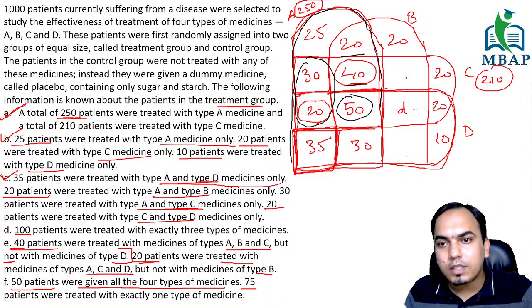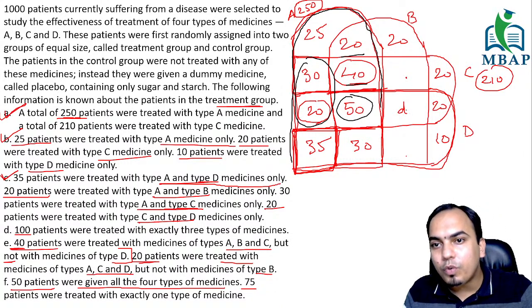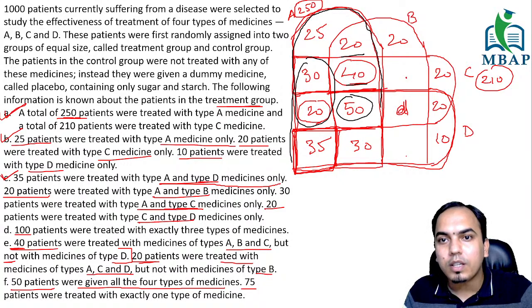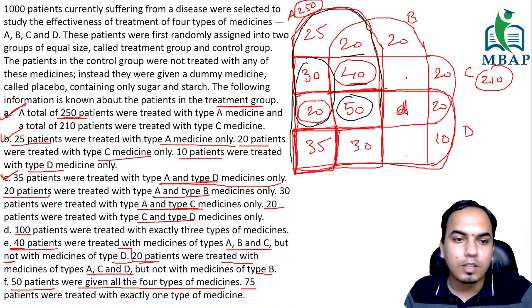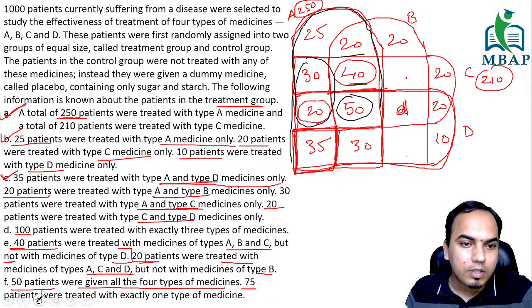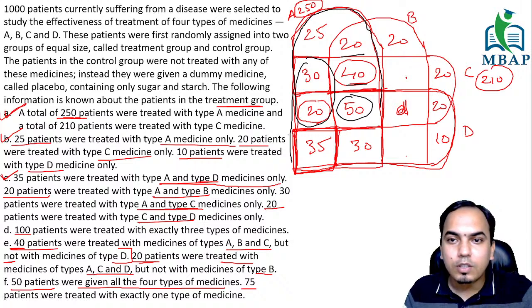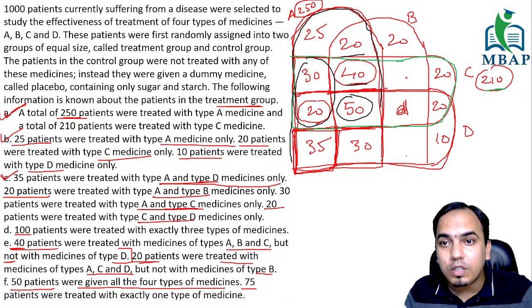Now if you know this, D is remaining. What do you know for this small value of D? That this entire of C, again, let me just give you that clarity. Now I'm using another pen. So you see this entire of C is how much? It is 210. If you see here, there is some value more. This is D, which is there. You have two more things left. This is also left.